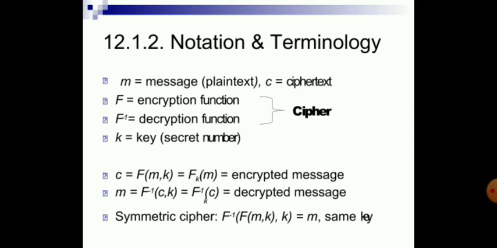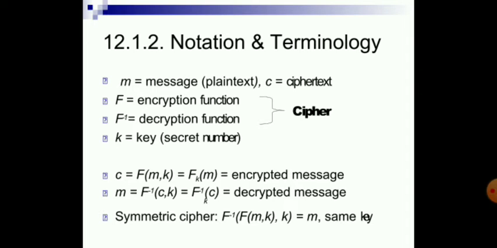Notation. Basically M is the message, C is the ciphertext, F is the encryption function, F inverse is the decryption function, and K is the key. This whole indicates a cipher. C is equal to F of M comma K. That is nothing but adding the key to the message and securing the message. That is the encrypted message. And here in reverse, using the cipher and the key to decode the message, that is decrypting the message.